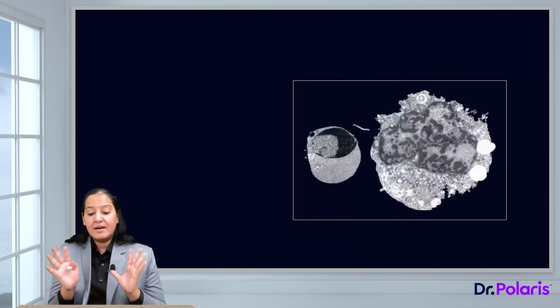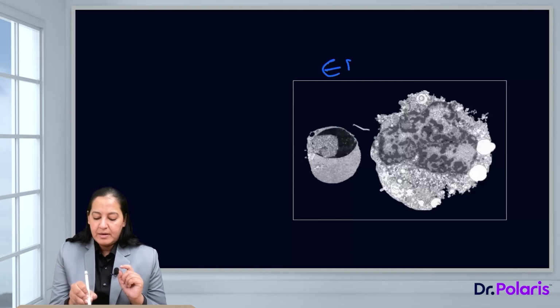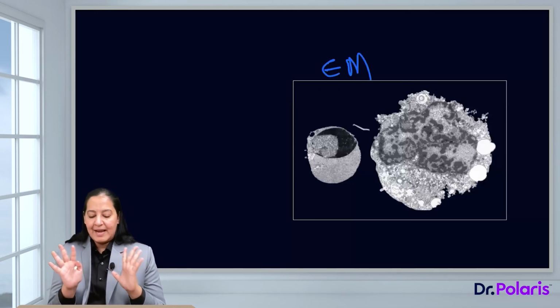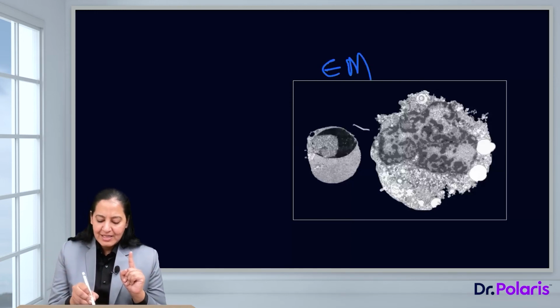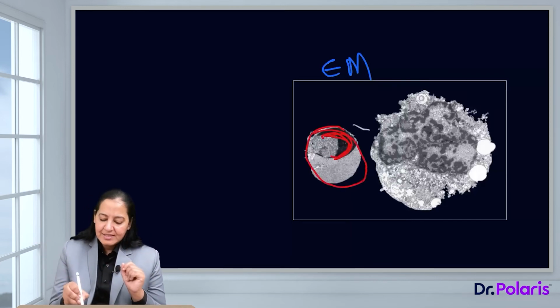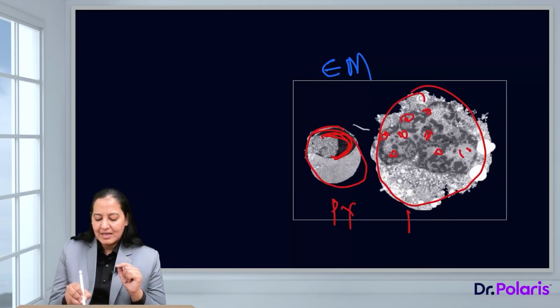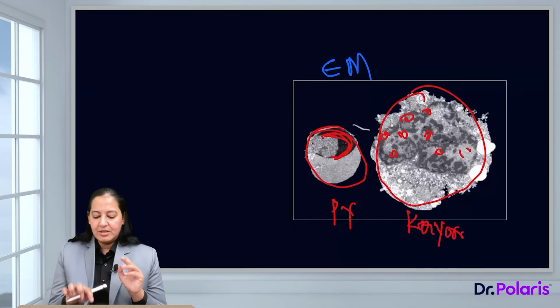In this diagram, these are electron microscopy diagrams. These are not light microscopy. This is electron microscopy. In the first, you can see the pycnotic nucleus. This is a cell. Appreciate the condensation. And in the second cell, appreciate the fragmentation of the nucleus. The nucleus is fragmenting. So this is a pycnotic cell. This is a karyorrhectic cell. So you can appreciate the changes in the nucleus.